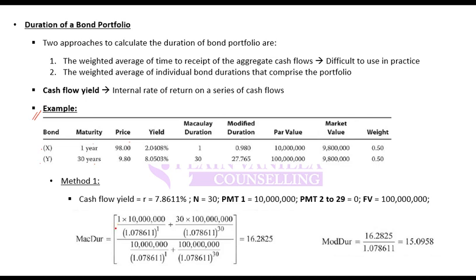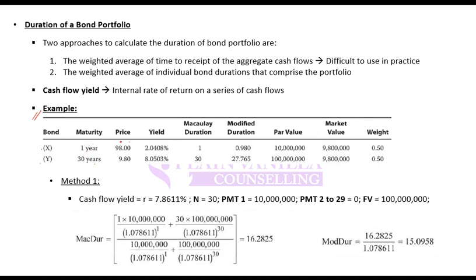Simply you take a weighted average, kind of a weighted average for duration. How do you do this? So first thing that you do is you calculate a yield for this whole portfolio. What is yield? Yield is IRR. How do you calculate IRR?